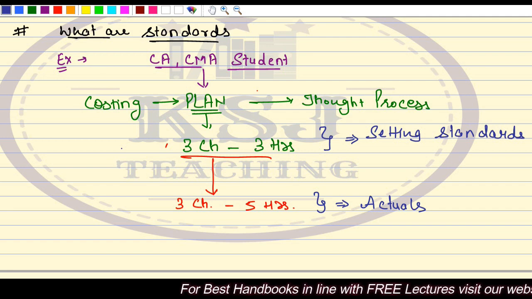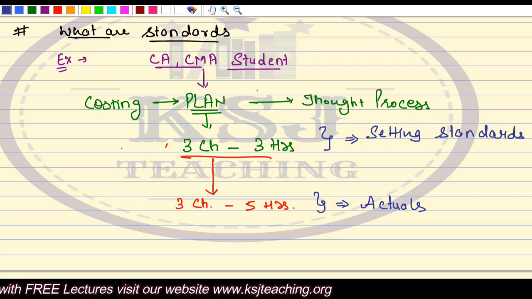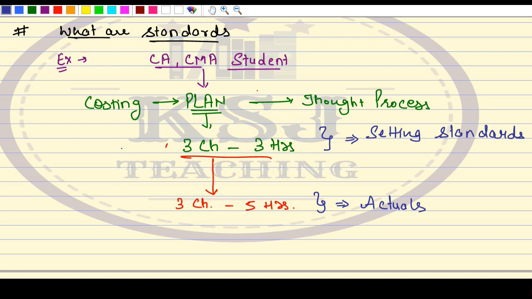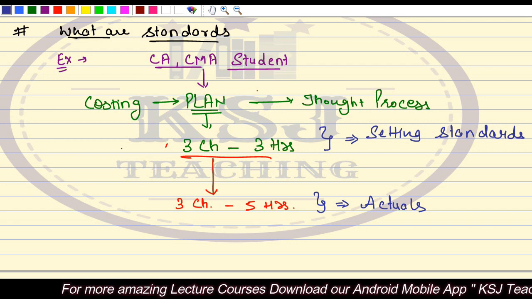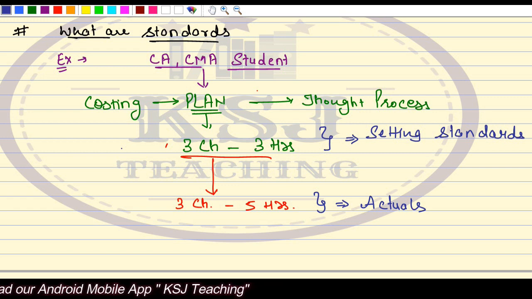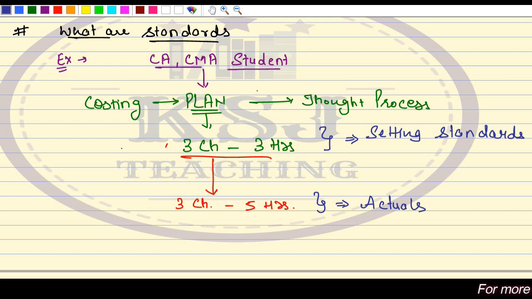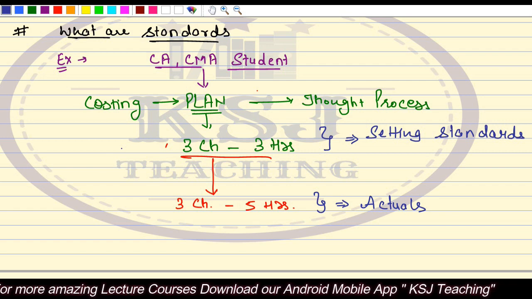But somehow, because of the situation, you lie down for 10 minutes, but you sleep for 1 hour, and after you wake up, you are spending some time in tea, coffee, watching some TV, watching IPL, watching World Cup, right? And you are able to cover 3 chapters in 5 hours. Now, this is what actually happened versus what you planned for. You planned for 3 chapters in 3 hours, but what actually happened? 3 chapters in 5 hours.